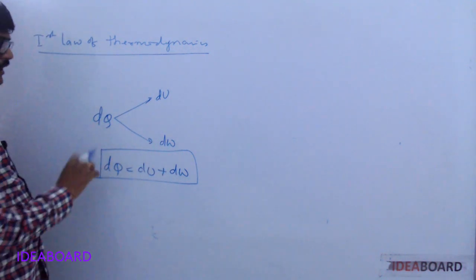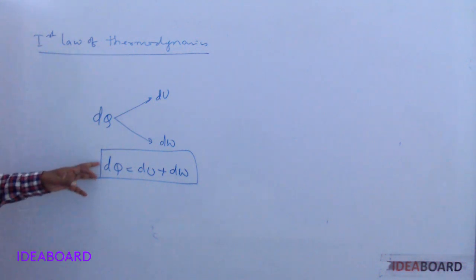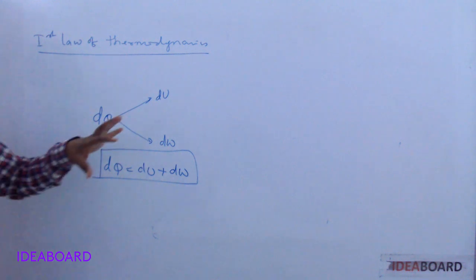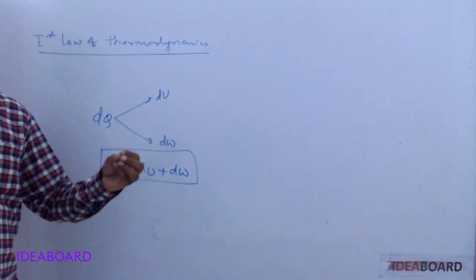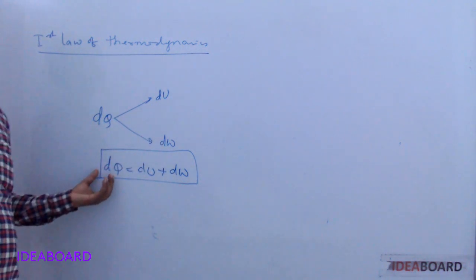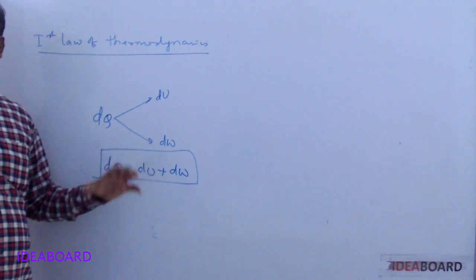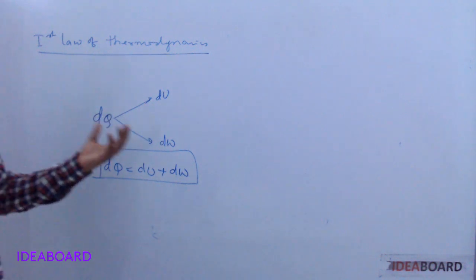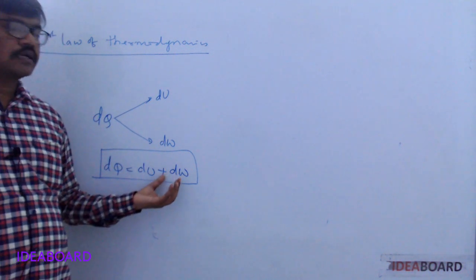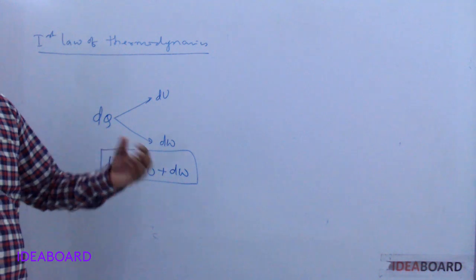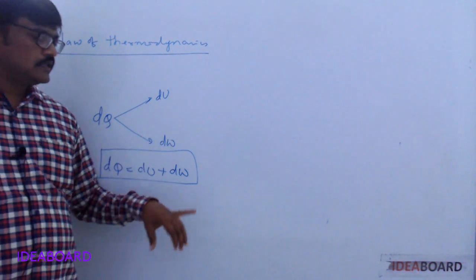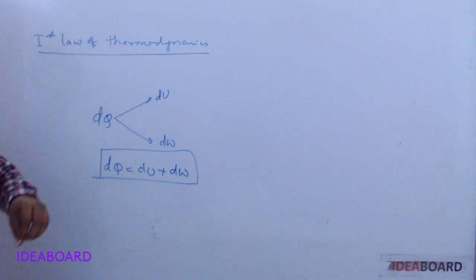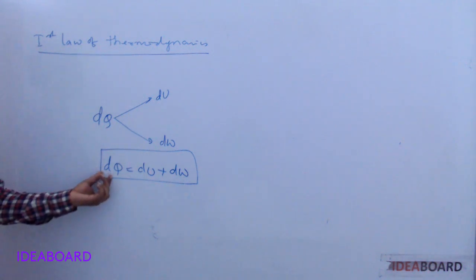Now, if heat is added to the system, dq is positive. Means if heat is absorbed by the system, dq is positive. If heat is drawn from the system, we take dq as negative. If temperature increases, du is positive. If temperature decreases, du is negative. Work done by the gas, dw positive. Work done on the gas, dw is negative. Once again, if heat is absorbed by the system, dq is taken as positive.